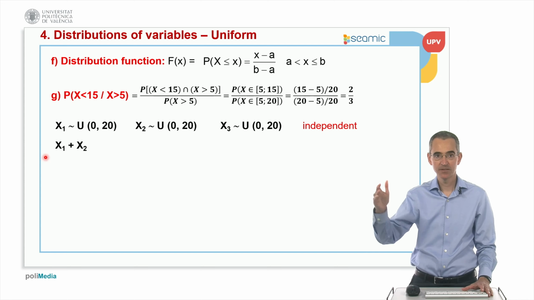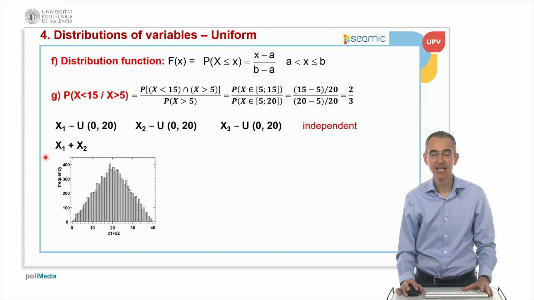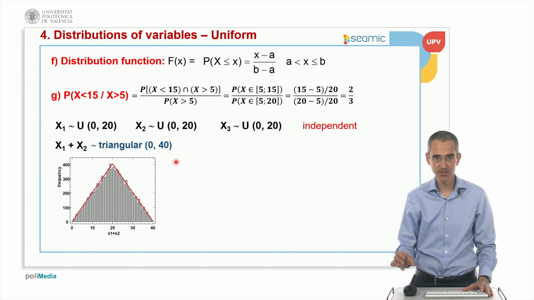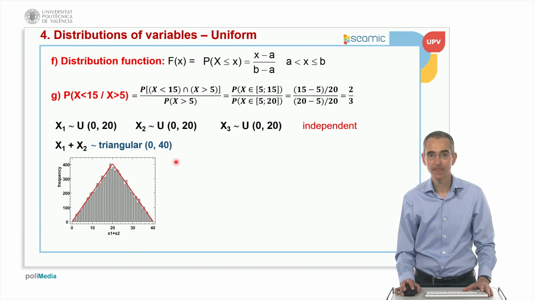If we sum x1 plus x2, I made the simulation, and this is the shape of the histogram. This shape is like a triangle, exactly like a triangle. So it's interesting that the sum of two independent uniform distributions with the same distribution follows this kind of triangular distribution, in this case between 0 and 40.